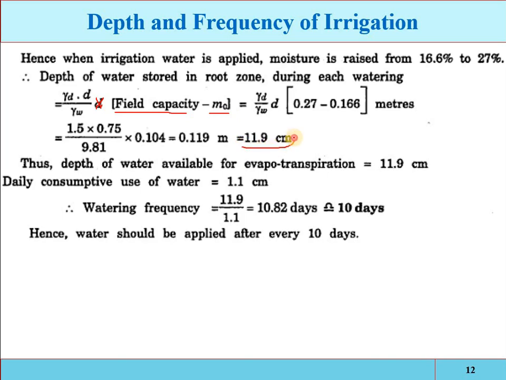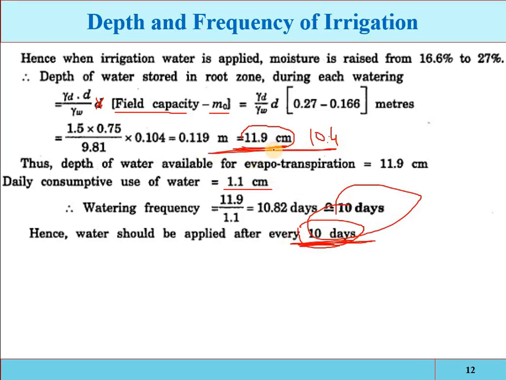So this much water will be utilized in terms of weight. That is the 10.4% of water. When 10.4% of water from 0.75 meter depth is utilized, it will be 11.9 centimeter. And in one day the plant is utilizing 1.1 centimeter. So this much water will be utilized in 10 days. So after 10 days you have to apply the irrigation. That will be the frequency. And how much water will be applied in one irrigation? 12 centimeter of water will be applied in one irrigation.